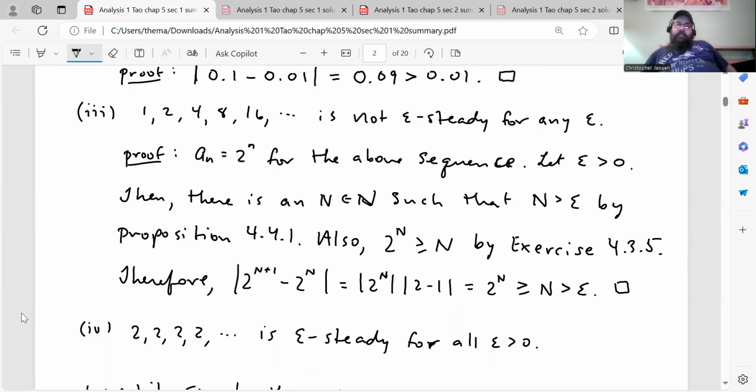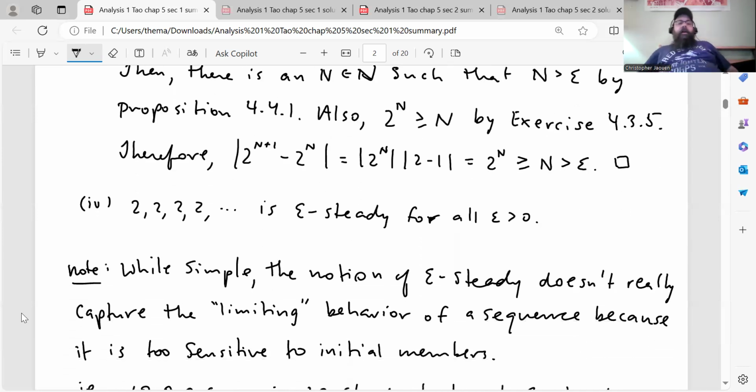Also, 2 to the n is greater than or equal to n by my solution for exercise 4.3.5. Therefore, the distance, 2 to the n plus 1 minus 2 to the n, which if you simplify is equal to 2 to the n, is greater than or equal to n, which is greater than epsilon. Therefore, that sequence is not epsilon steady for any positive epsilon.